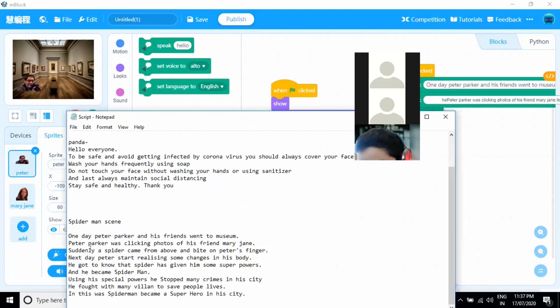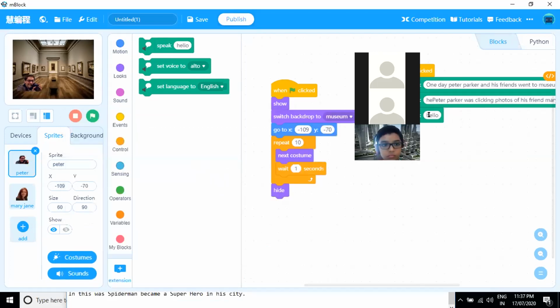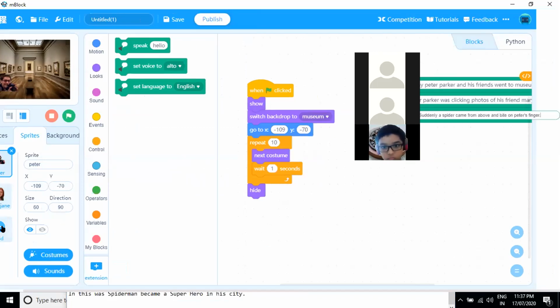Then suddenly a spider came. Oh my god, we have to add spider also. Okay, so for spider, we will go to add sprites.